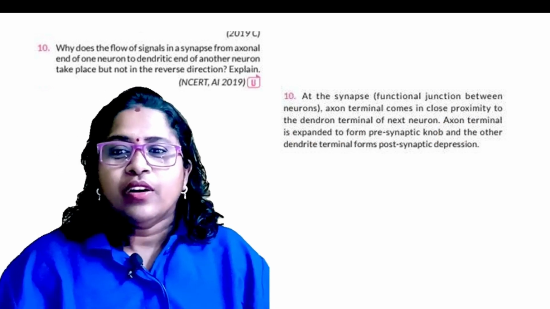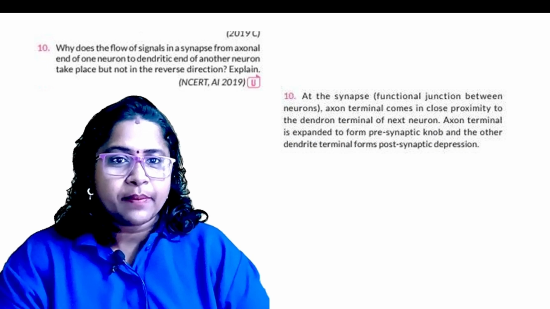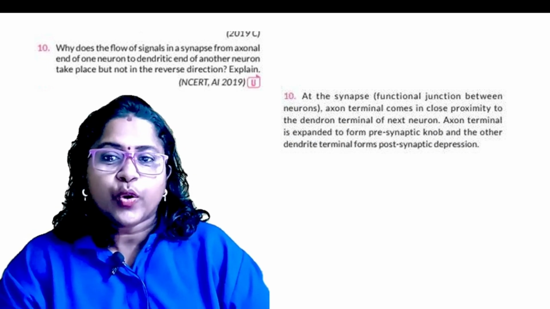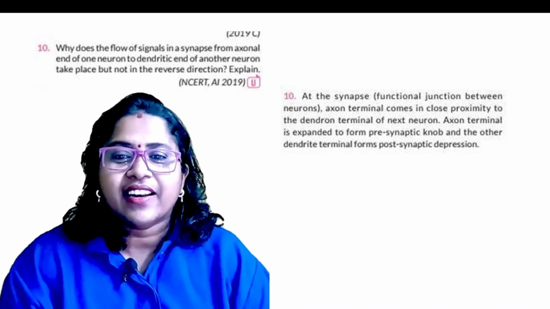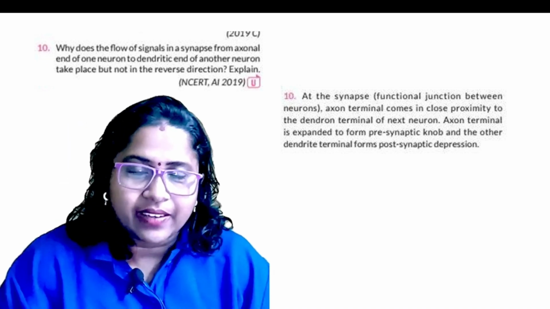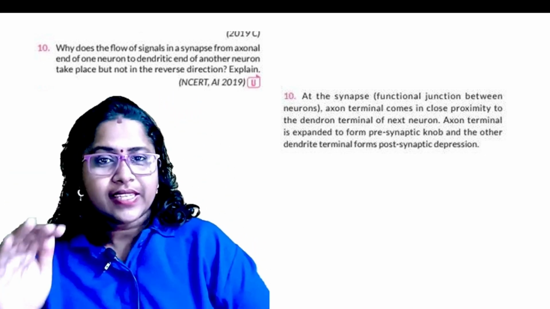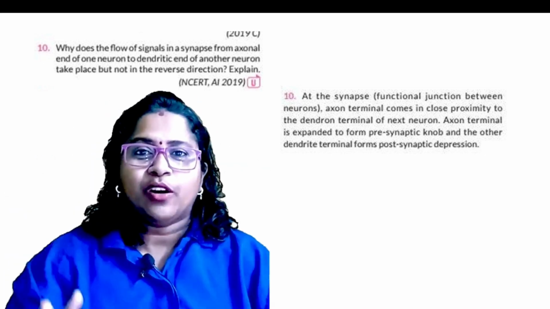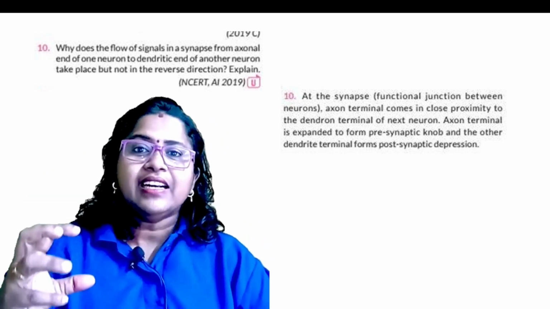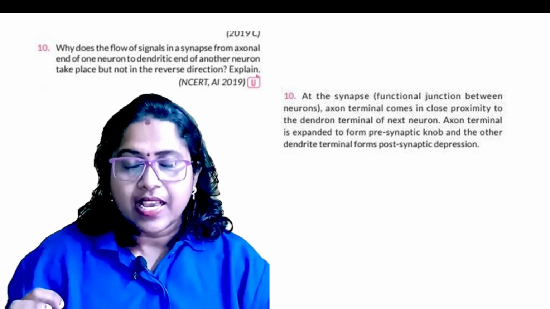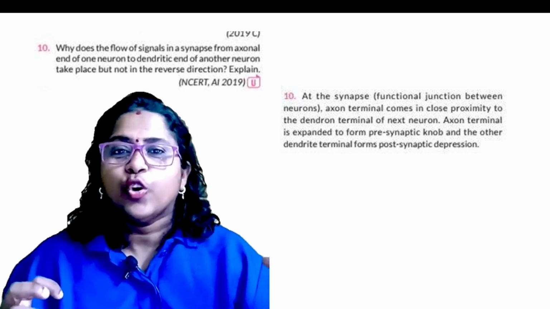Now, how might the question come? Why does the flow of signals in a synapse take place from the axonal end of one neuron to the dendritic end of another neuron, but not in the reverse direction? Explain. If the question comes, you should remember this concept. The nerve endings have vesicles filled with neurotransmitters, but dendrites don't have any vesicles with neurotransmitters.